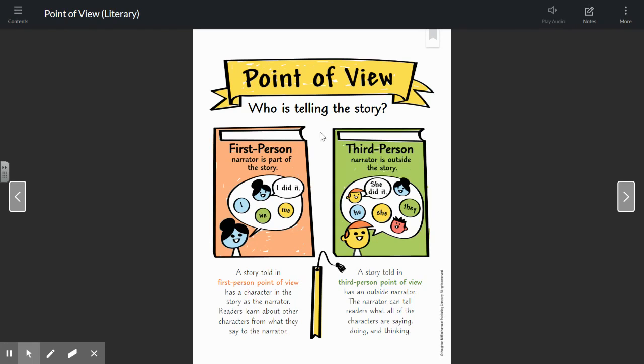There is another type of point of view that's in between first person and third person, and that's second person. So we would go first, second, third. So why isn't second person on this chart? Well, second person point of view does exist, but it's rarely used in stories that you might read in a book. Second person point of view is when it involves you, your. If I was telling somebody about something that I saw and I said, you have to see that movie, you would love it, then that's really a second person point of view. And it's not used very often. It's kind of just in conversation.